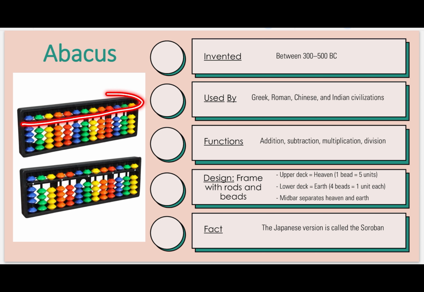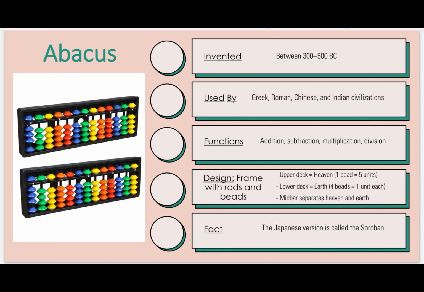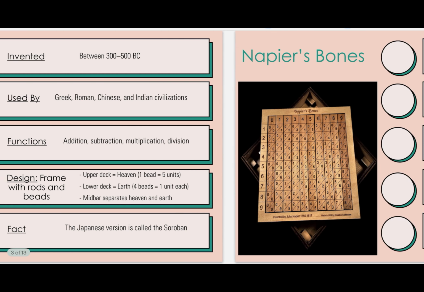This upper deck is called heaven. This lower deck is called earth. The value of a single bead is 5 in heaven and the value of a single bead is 1 in earth, and this middle bar separates these two. Right, the Chinese version is known as Suanpan.